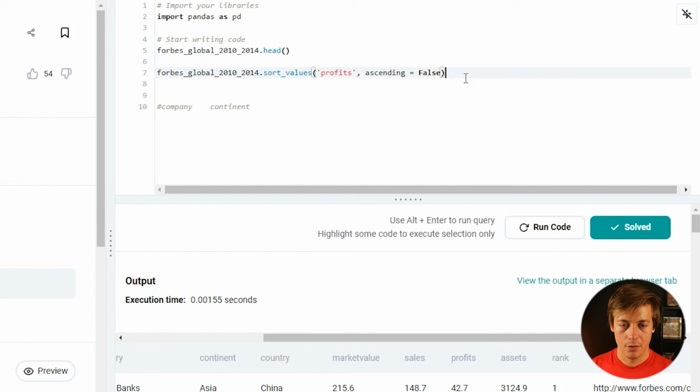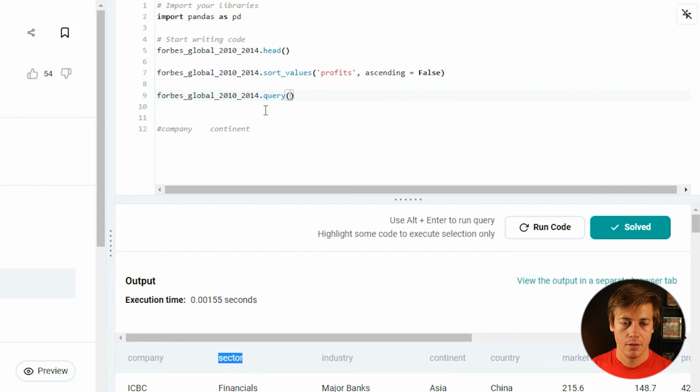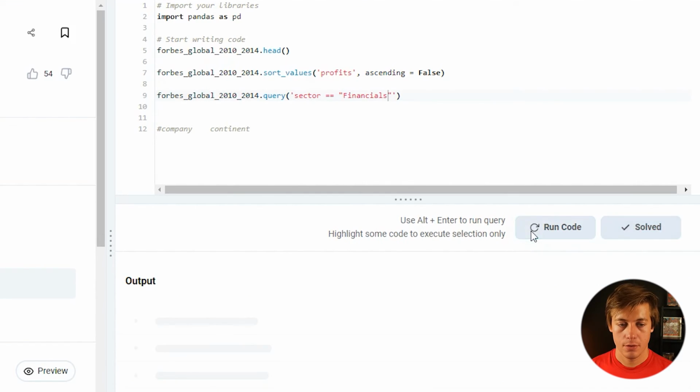And now all we need to do is query this. Query. And then what I'm going to say is sector equals financials, and that needs to be double equals in quotes.